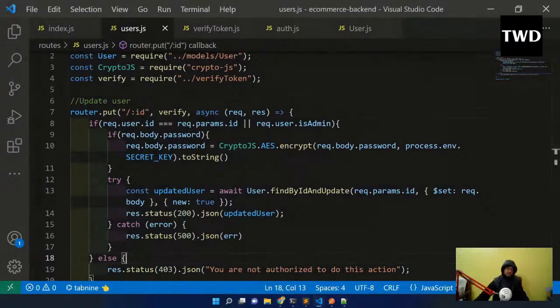Now we'll create the delete and the get single user routes in our users.js. So we can get all the users now, means whoever users are there, the admin person can get all the users.